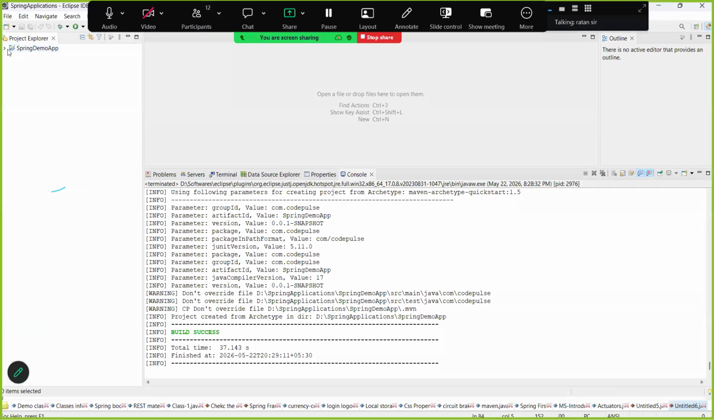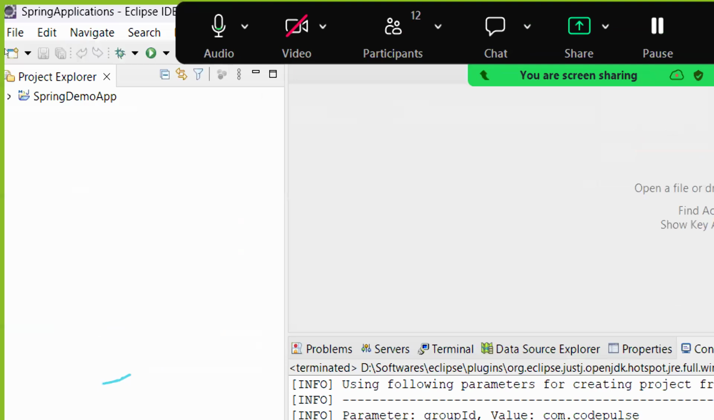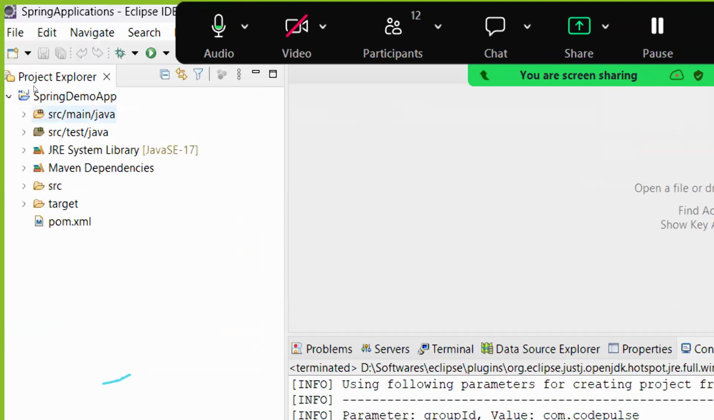Yeah, this is called package explorer. You can see the project. So guys, once you click on the project, this is called the Maven folder structure. Can you see the Maven folder structure, right? What is the first one here? src main. Please tell me these folders here: src main Java, src test Java, JRE and Maven dependencies, src, a target, and a pom.xml file. This is the Maven folder structure.